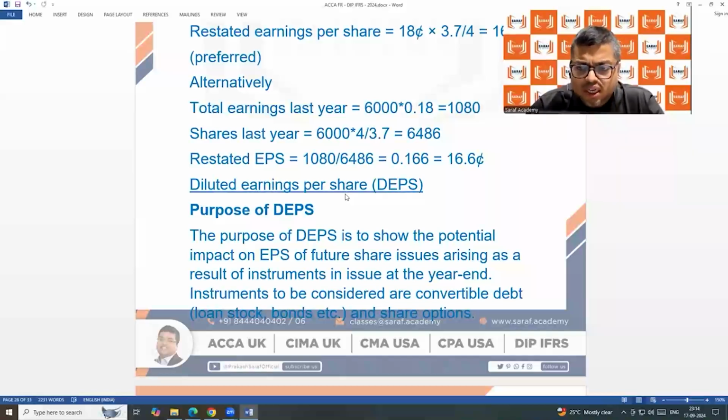Suppose in my company or any company, there are convertible debentures. What are convertible debentures? The company took a loan by issuing debentures, and after 2, 3, 4, 5 years, the company will redeem the debentures by giving shares. The company will not give cash. The company will give the debenture holders the shares. Convertible debentures: loan by issuing debentures, but after certain years, the debentures will be converted into shares.